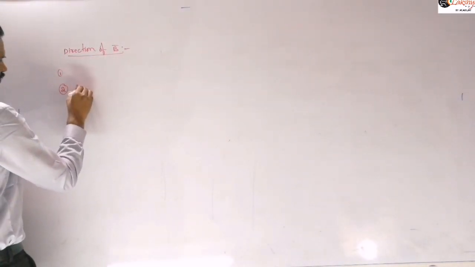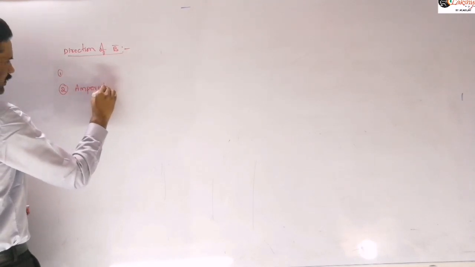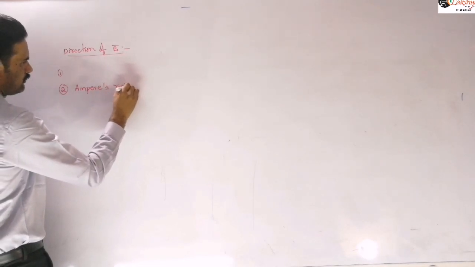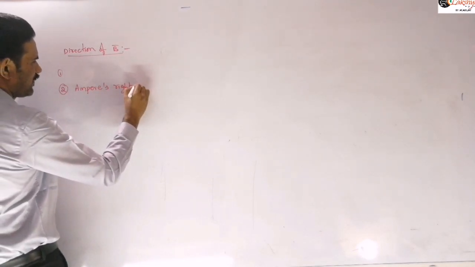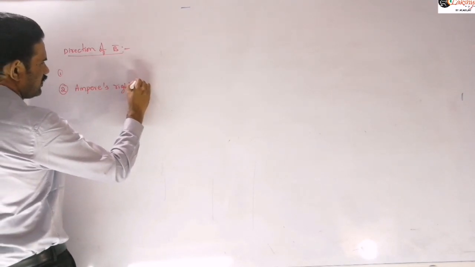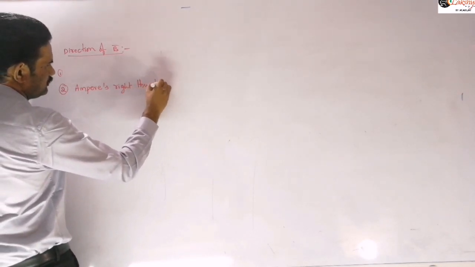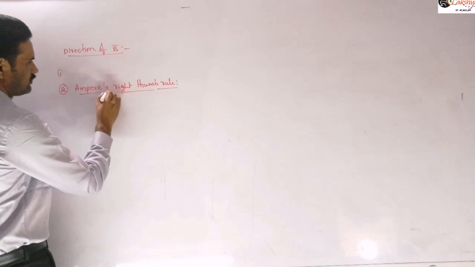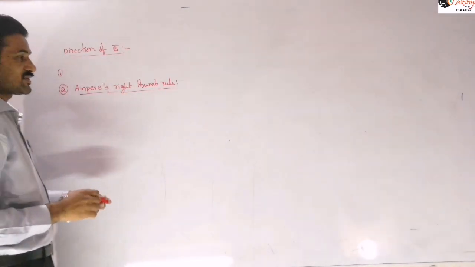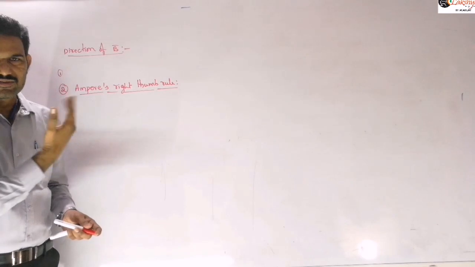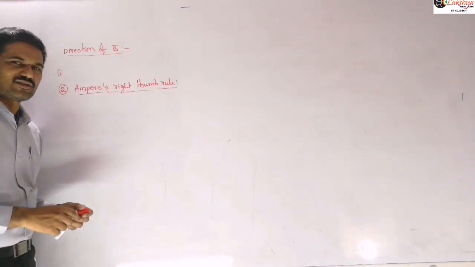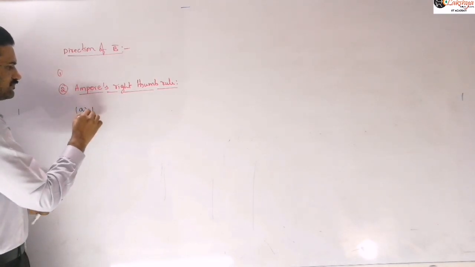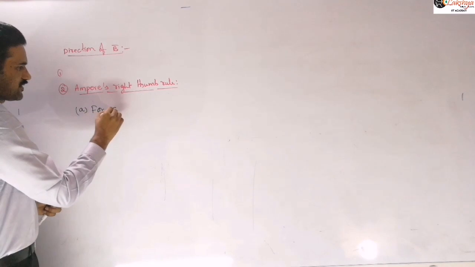It can also be found by using Ampere's right hand thumb rule. That is called so because Ampere's law is another law. Now it is Ampere's right hand thumb rule, and first we are discussing straight conductors. This is for straight conductors.